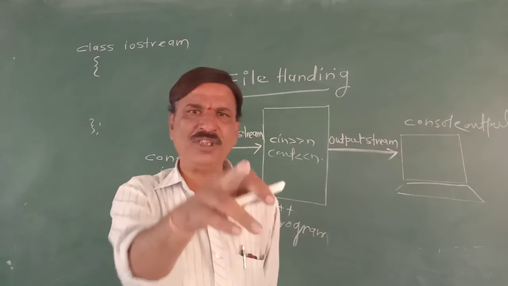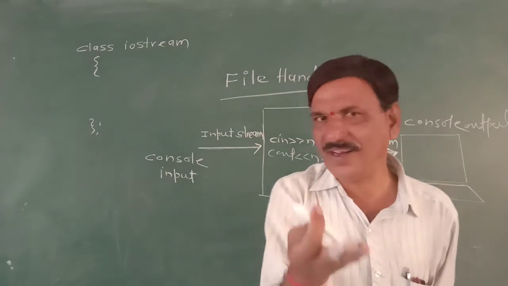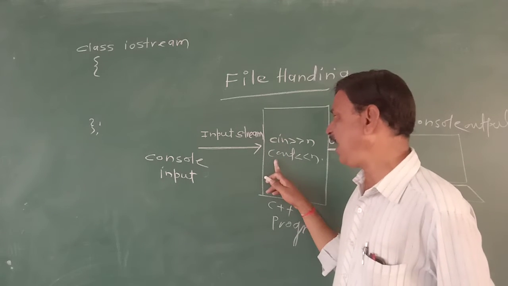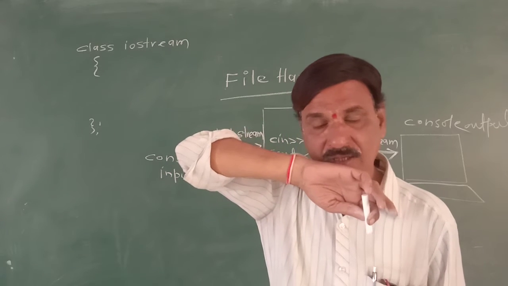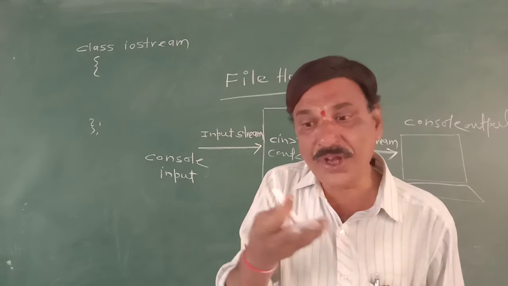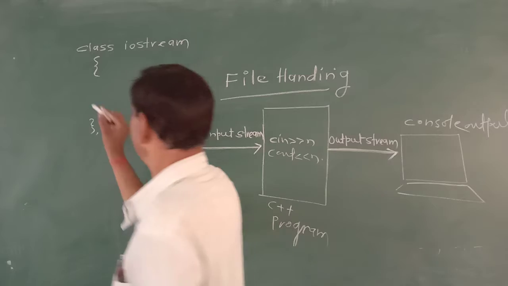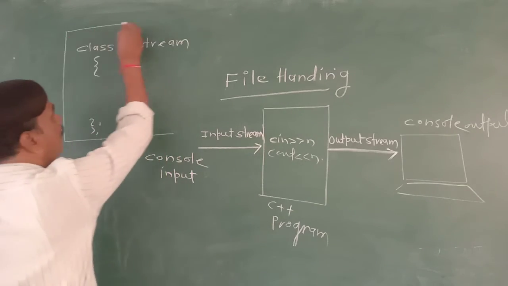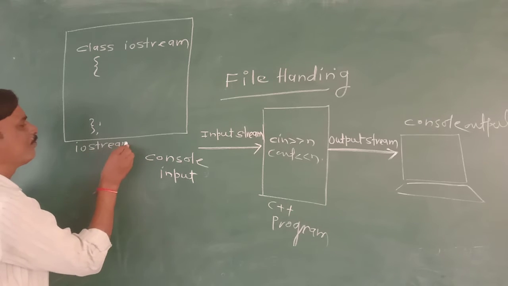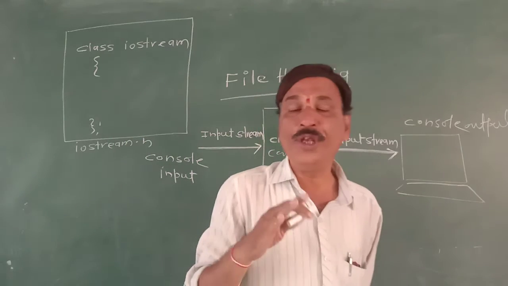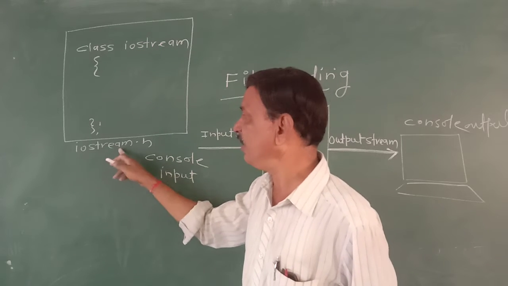Again you will ask the question, if this class iostream is there, we never define this class. Cin and cout are the objects, they belong to class iostream. Then where is this class defined, who defined this class? This class is already defined and available in a header file. Class iostream is defined in header file iostream.h, and hence we need not define the class iostream. Class iostream is already defined in iostream.h.